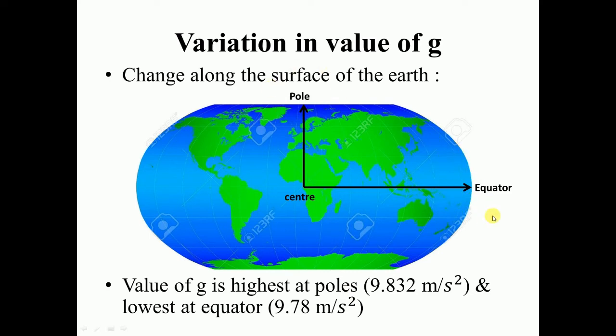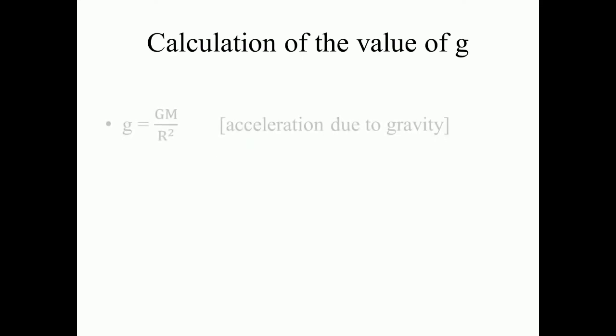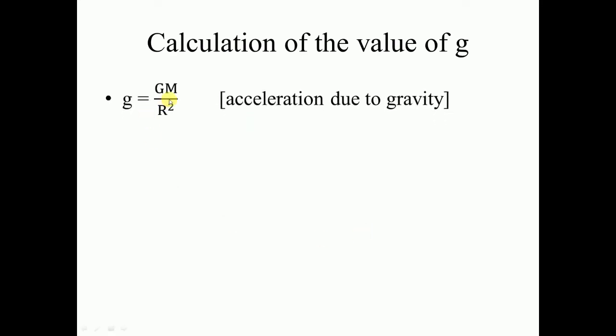Why is it lowest at the equator? I'll tell you from the formula. Our value of g is g equal to GM upon r square. The distance between the center and the equator is greater than the distance between the center and the pole.